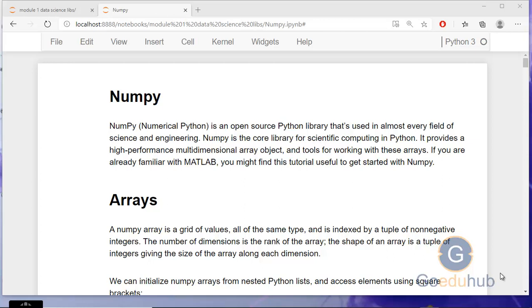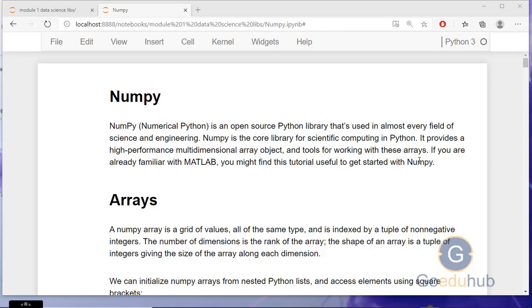The NumPy library contains multi-dimensional array and matrix data structures. It provides ndarray, a homogeneous n-dimensional array object, and lots of functions to work with multi-dimensional arrays. We can perform a wide variety of mathematical operations on arrays. It is a powerful data structure for Python that guarantees efficient calculations with arrays and matrices, and it supplies an enormous library of high-level mathematical functions that operate on these arrays and matrices.